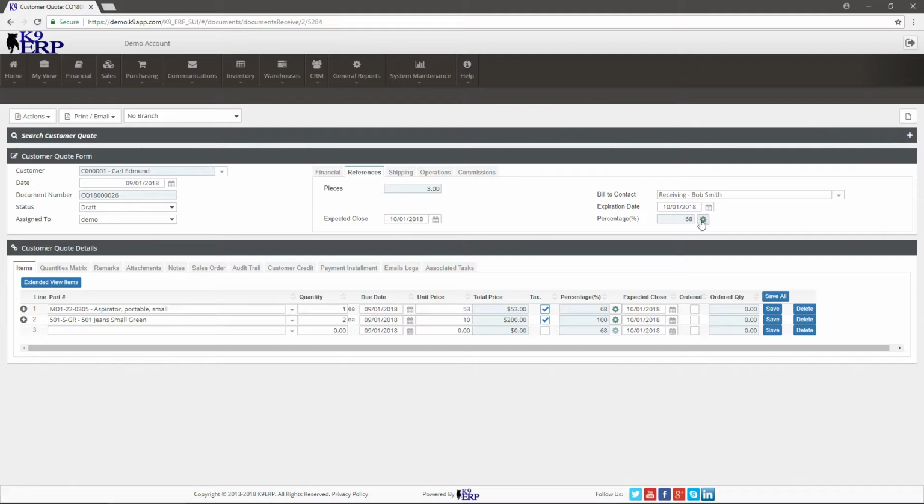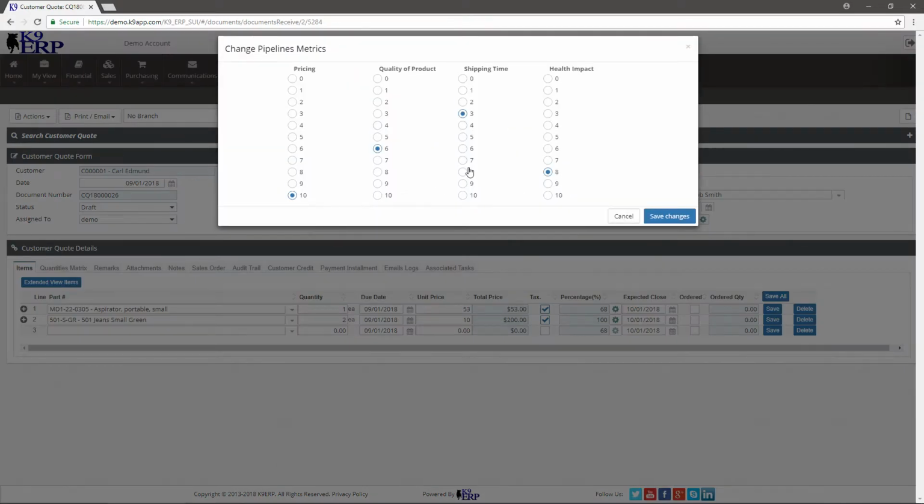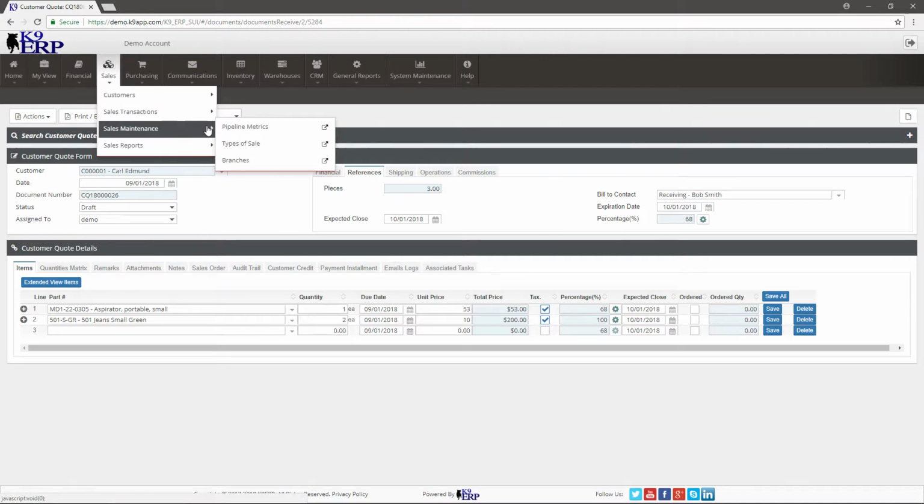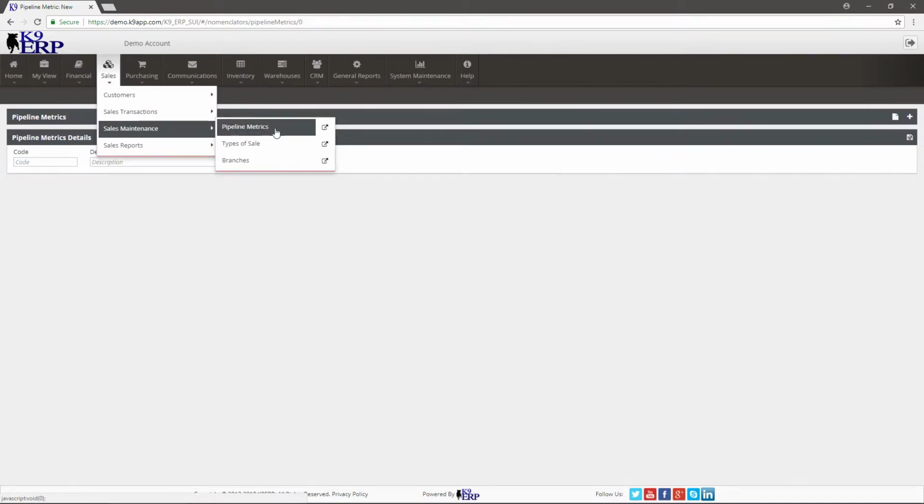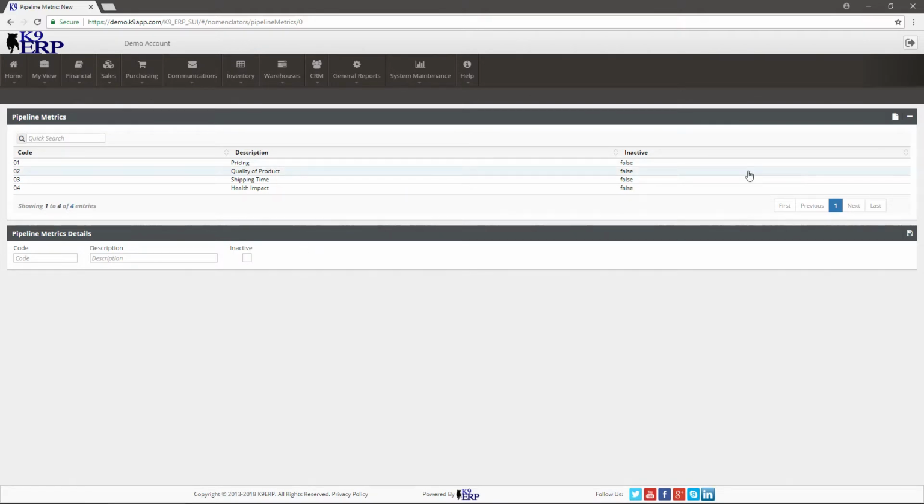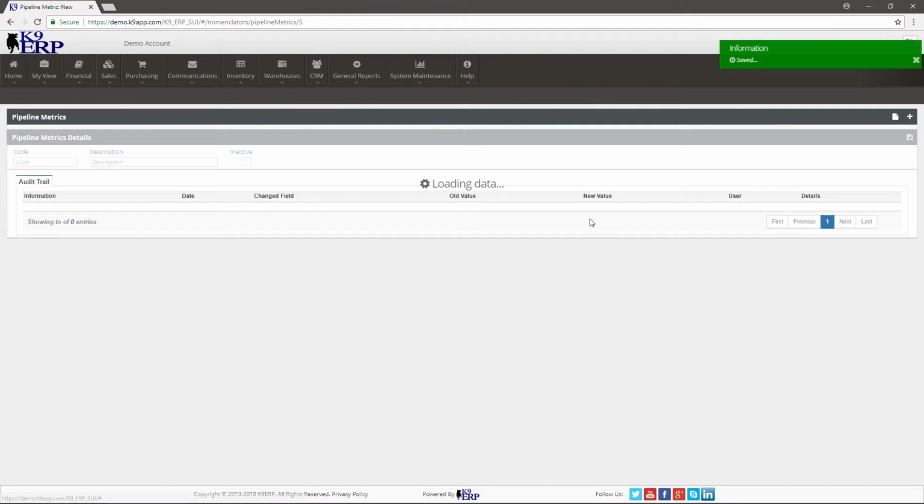Now, where these percentages are coming from, of course, is the calculation of these metrics, and where those metrics are coming from is right over here in the sales maintenance pipeline metrics. If I open this up, you'll see a list of those 4 that I created, and let's go ahead and create a new one, just for example over here. We'll create a new metric and we'll call it customer interest. And I'll go ahead and save this.